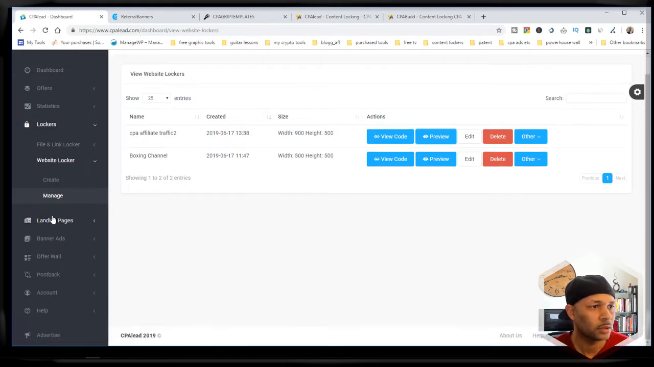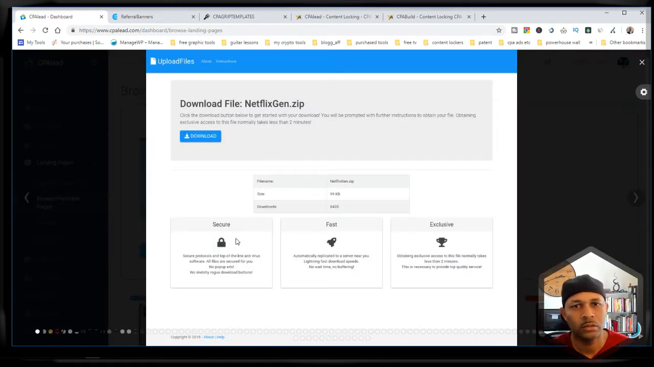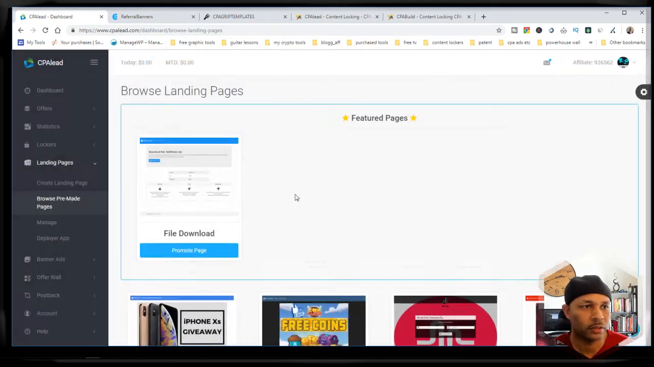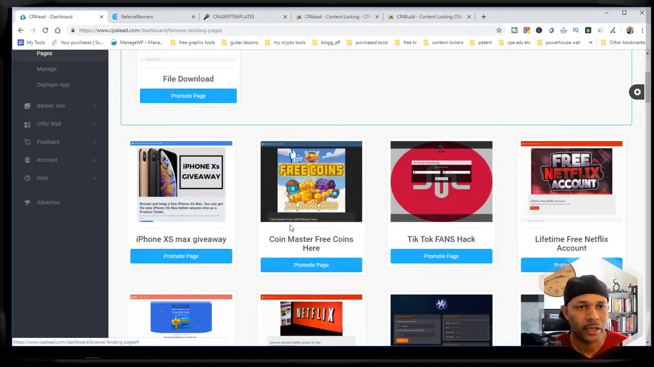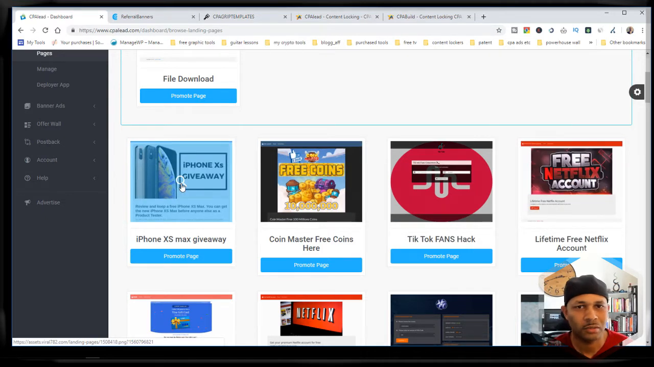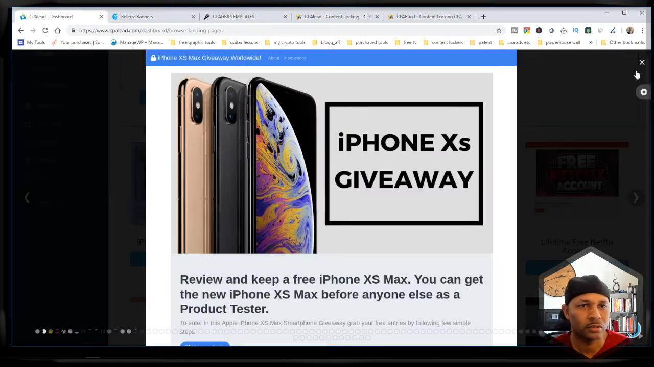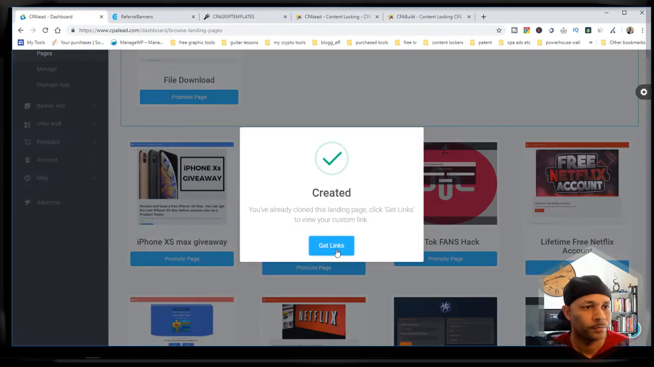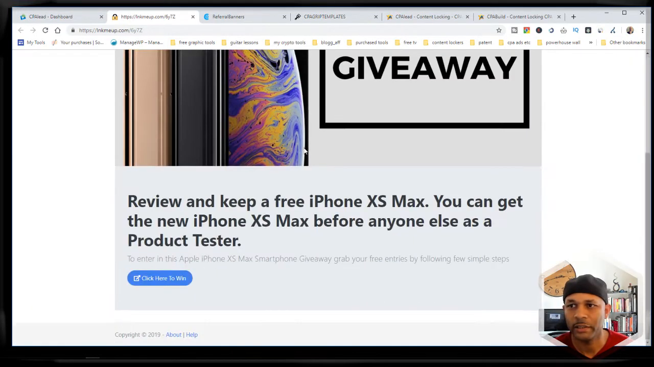Let's see, landing pages. These are the landing pages that they offer. Here's one if you're offering a PDF or you have some software you're trying to promote. This is basically what it looks like. That's pretty standard. The iPhone X giveaway, I looked at that one. I thought it needed some work. I'll just show you, for example. So this is what it looks like on the desktop.